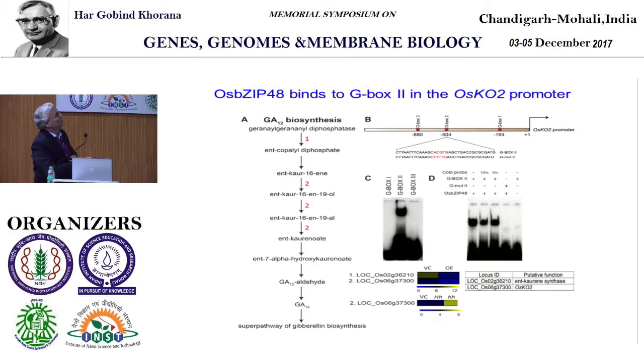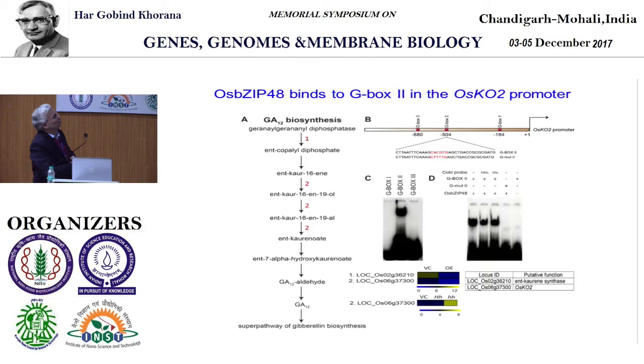Now, once we sent the data for publication to Plant Physiology, they wanted us to show that one of the genes we claimed is downregulated is this KO2, which is involved in the initial steps of biosynthesis of GA from this particular geranylgeranyl pyrophosphate to GA12, and it is involved in regulating 3 steps, causing the formation of kaurenoic acid, which finally goes to form GA12 aldehyde. Finally, you have active GA1 and GA4.